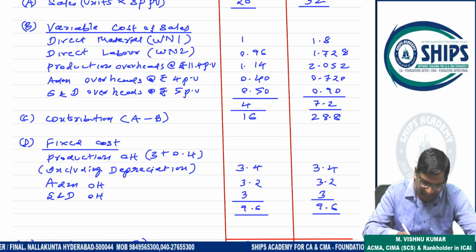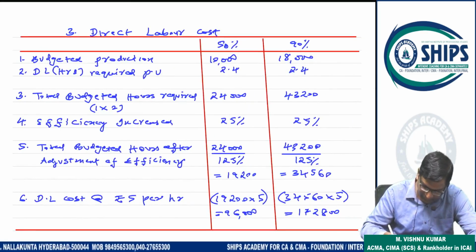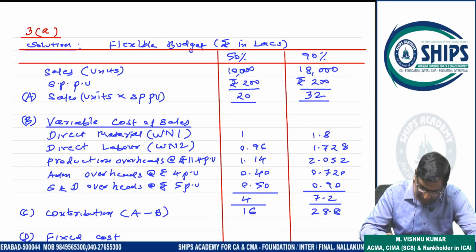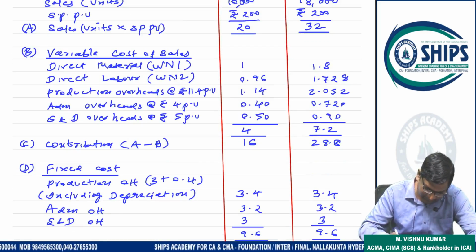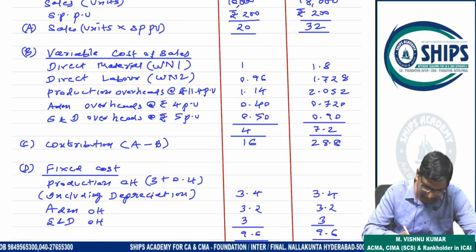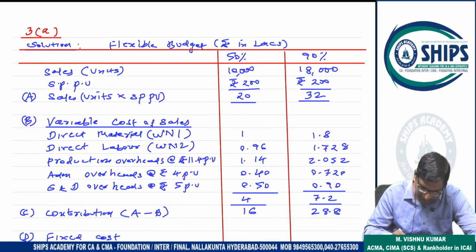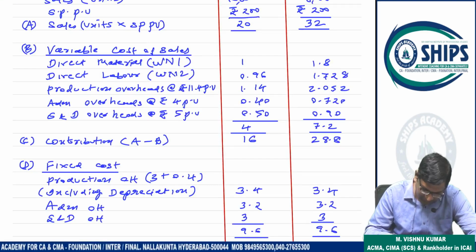Now direct labor 96,000 and 172,800, so 0.96 and 1.728 in lakhs. Next, production overhead variable is 11.4 per unit: 10,000 into 11.4 and 18,000 into 11.4, divided by lakh, so 1.14 and 2.052.